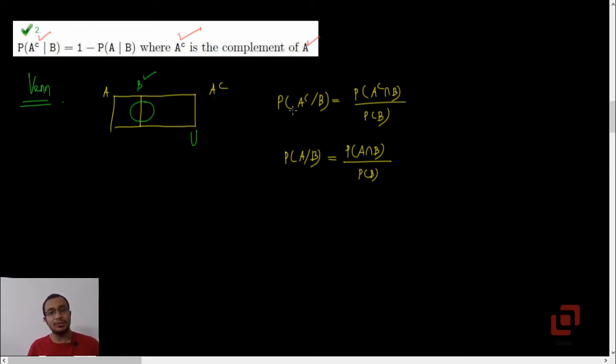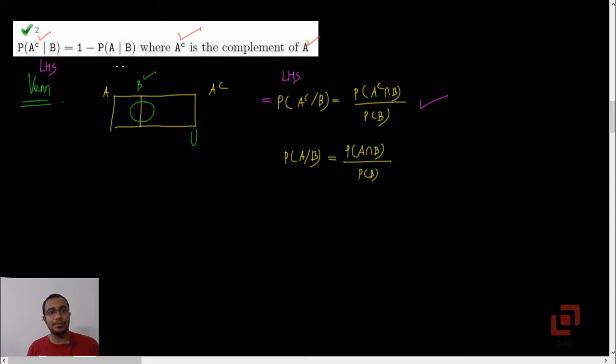Now what is probability of A complement given B, which is the left hand side? By the theorem of conditional probability, this is equal to probability of A complement intersection B divided by probability of B.